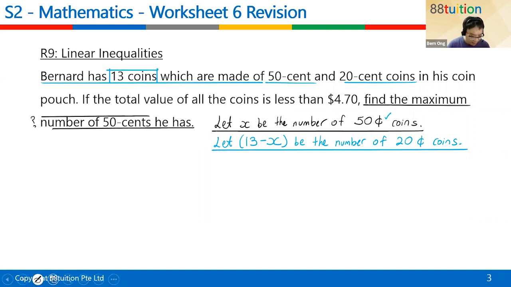Okay, come. What do you have? If the total value of the coin is less than $4.70, less than $4.70 means less. Less than is this symbol.